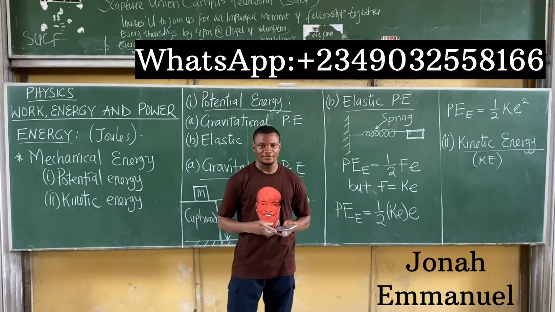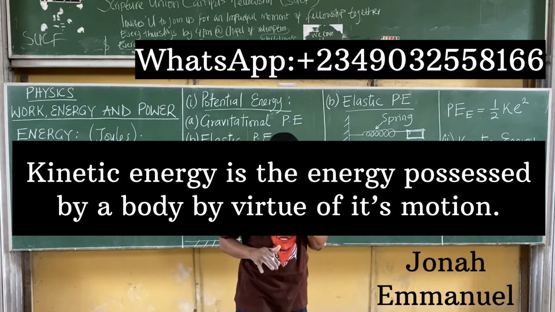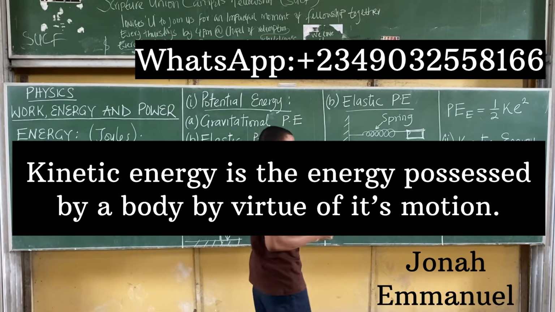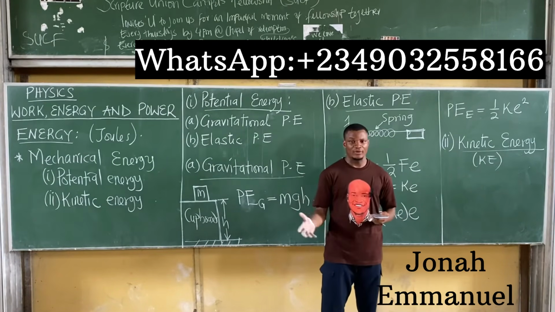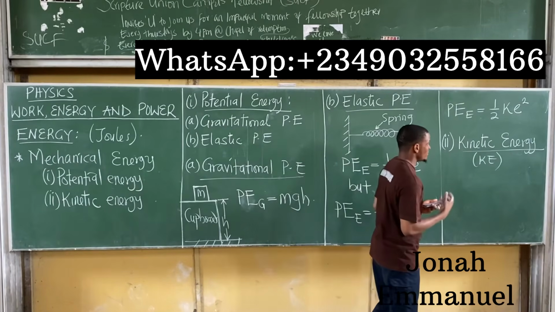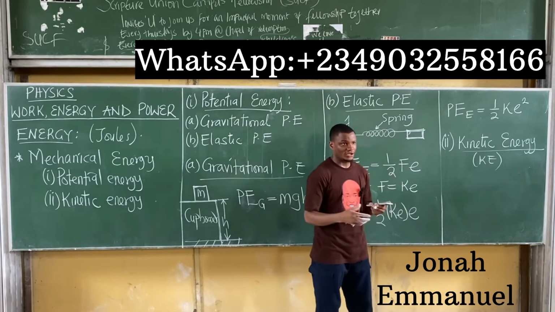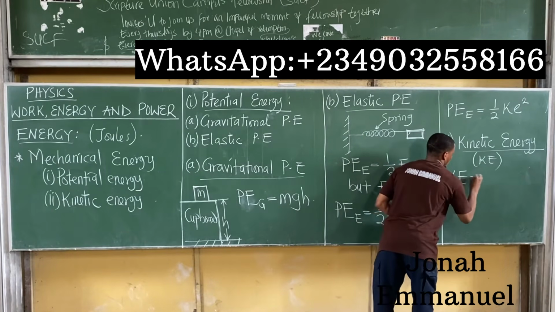By definition, kinetic energy is simply the energy possessed by a body by virtue of its motion. So simply, kinetic energy is the energy possessed by a body in motion. That's all.